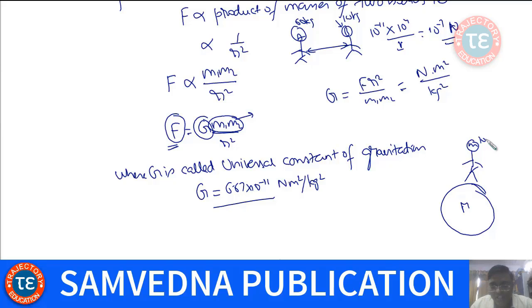If the mass of this person is say 100 kg, then the gravitational force exerted by Earth on this body would be approximately 1000 Newton or 980 Newton. So this is what is called gravitational force.